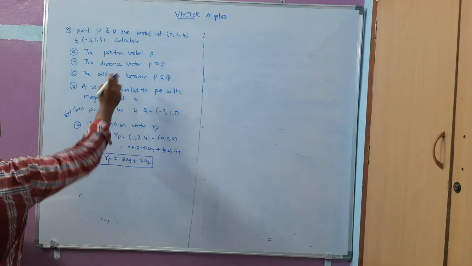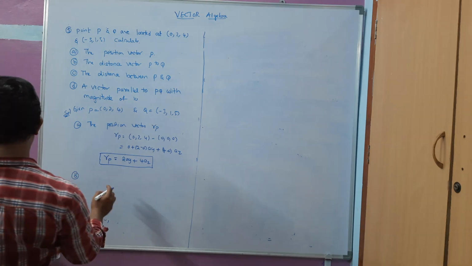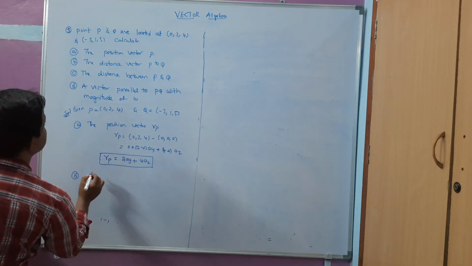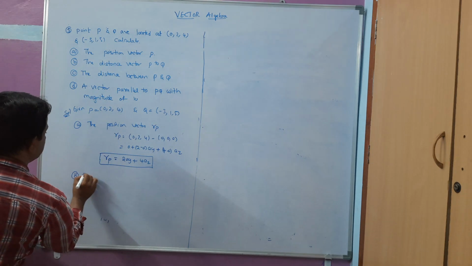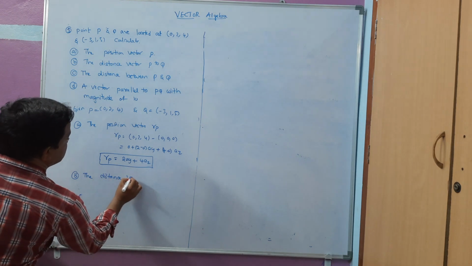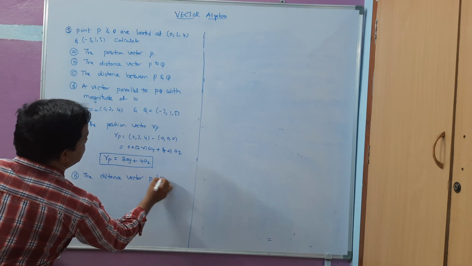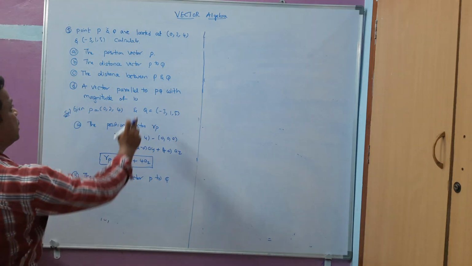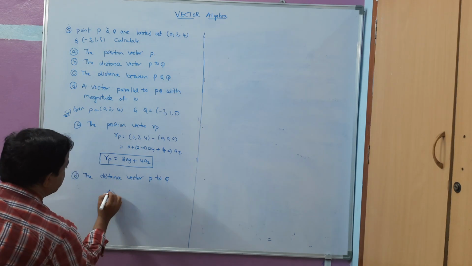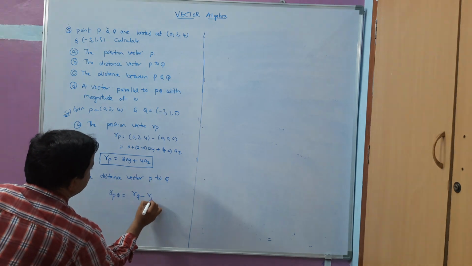Now the next one, question B. He is asking to find the distance vector from P to Q. So we have to calculate RPQ. RPQ will be RQ minus RP.